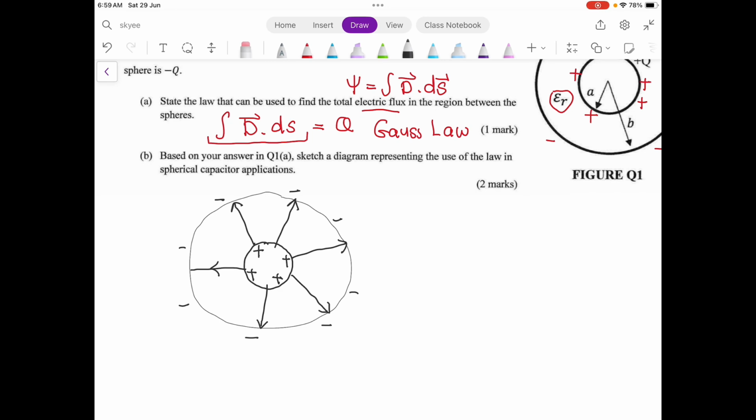So you can put down this Gaussian surface if you want to find the electric flux here. You can label it as Gaussian surface. This is how we use the Gauss law. We have the Gaussian surface, and we can find the electric flux at a position in between the inner and outer conductor.